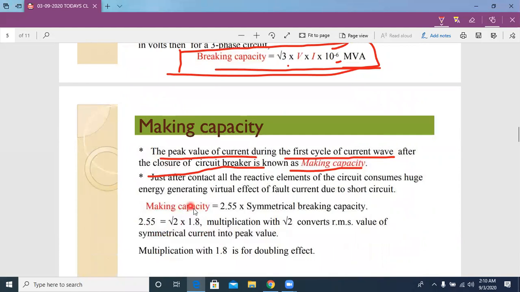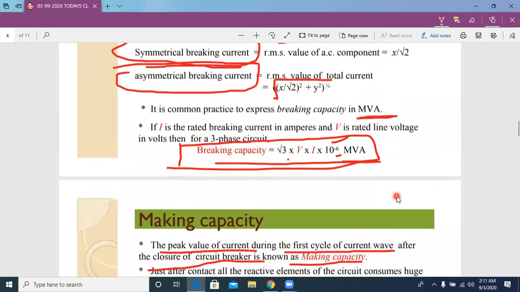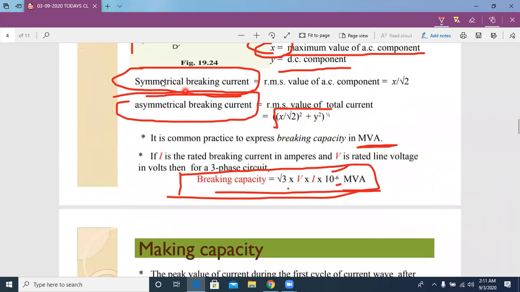The making capacity value is equal to 2.55 times the symmetrical breaking capacity. Here is the formula: circuit breaker making capacity value is equal to 2.55 times the symmetrical breaking capacity. In this example, symmetrical breaking capacity is x divided by root 2.